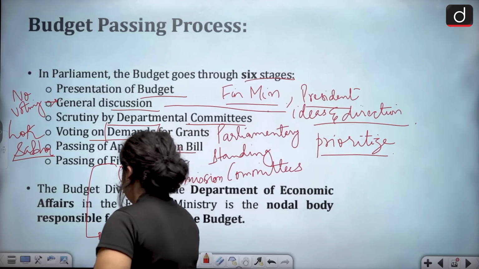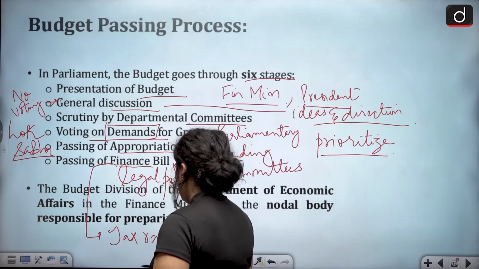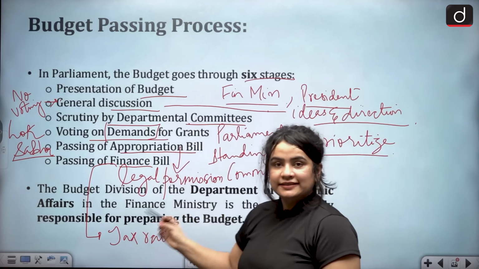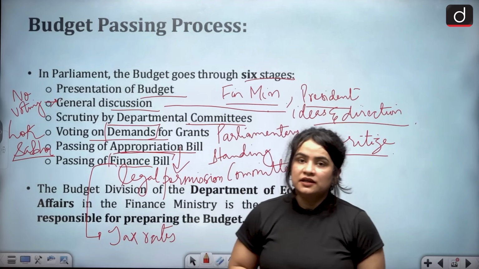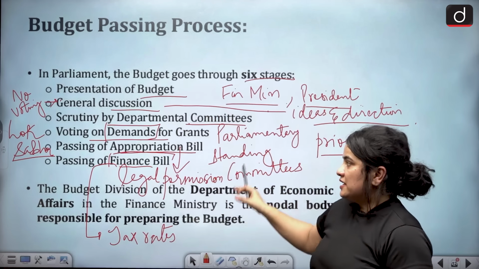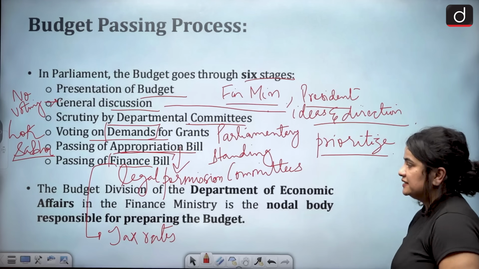It talks about tax rates or the increase in various tax rates. Once this bill is passed, it becomes a Finance Act, and the entire process of budgeting is done. The budget passing is done.